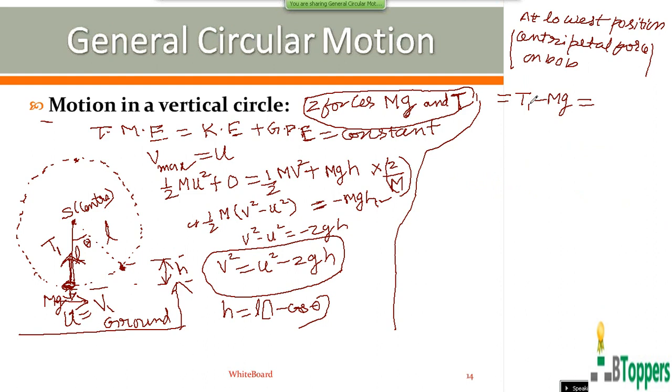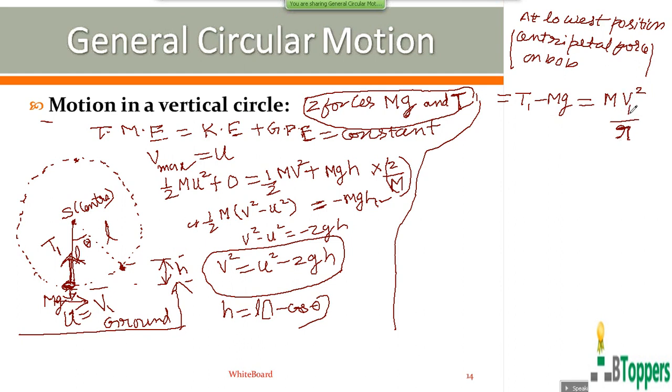So the magnitude of the centripetal force on the bob at the lowest position is equal to T1 minus mg, where T1 is the magnitude of the tension of the string at the lowest position. From Newton's second law, this will be equal to the product of the mass of the bob and the magnitude of its acceleration towards the center of the circular path, which is equal to v square by r.